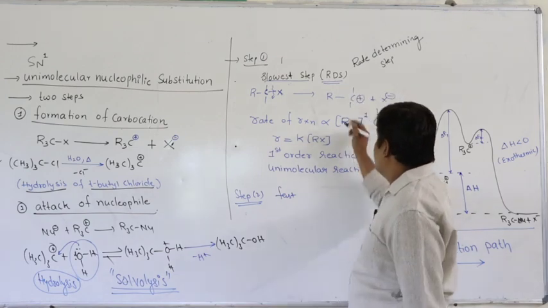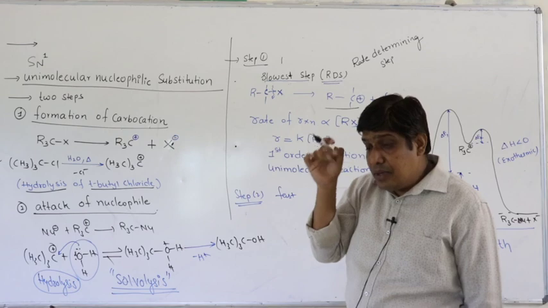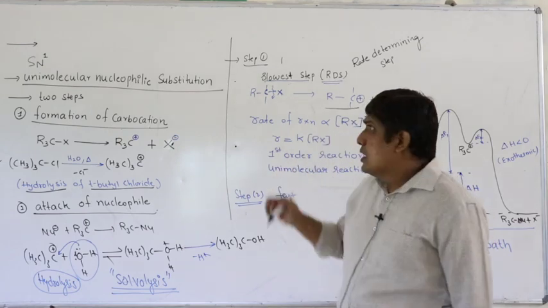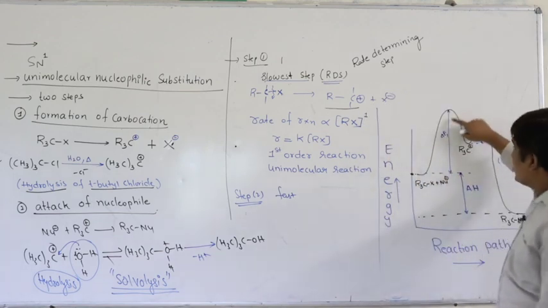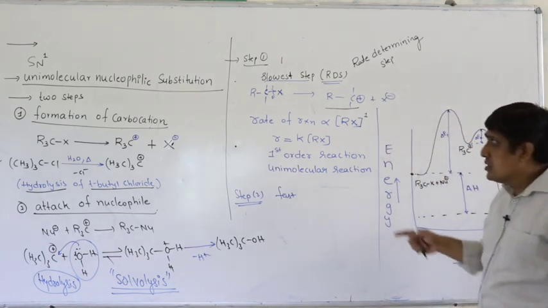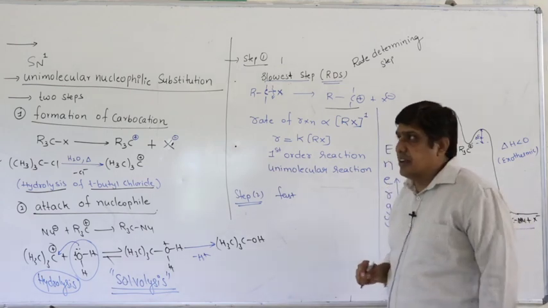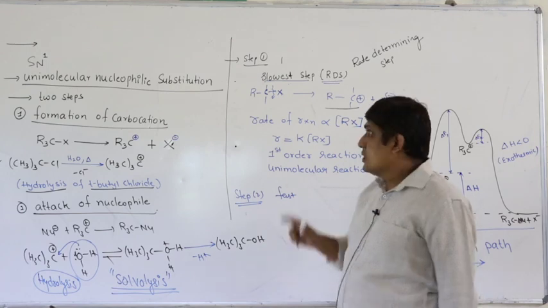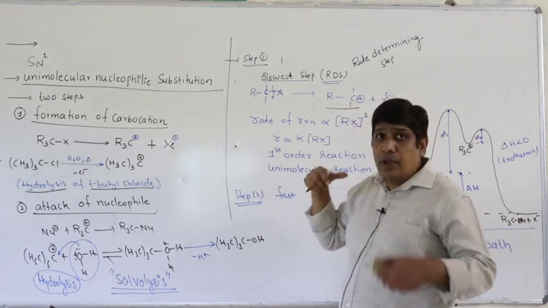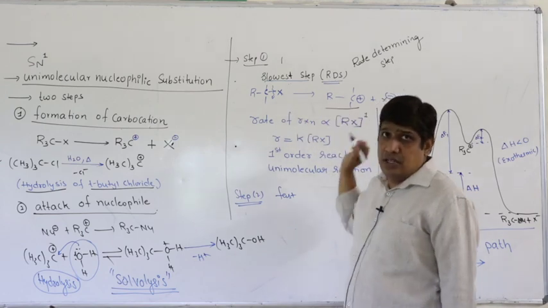If the stability of the carbocation is more, then the first step takes place easily. That means this activation energy will be less. Why? Because the obtained carbocation is stable. Or let us see in a different way. If the obtained carbocation is less stable, then you have to apply more energy, because you are changing from a more stable state to a less stable state.